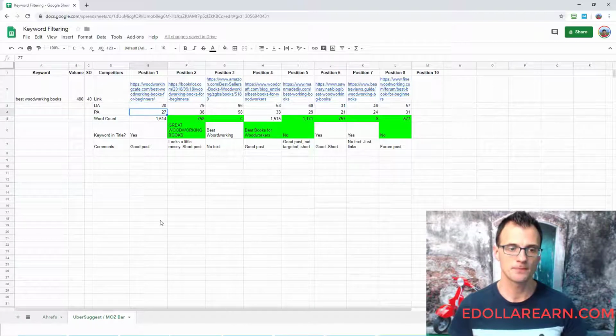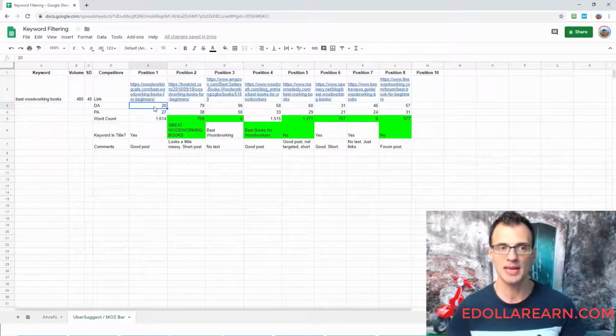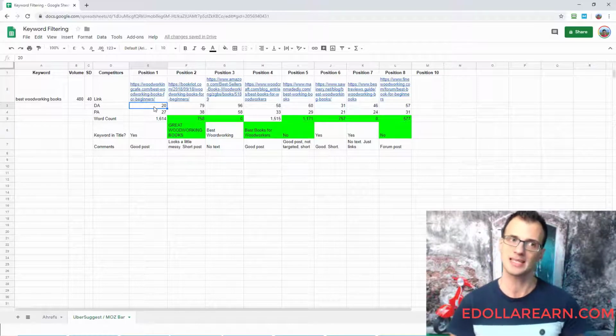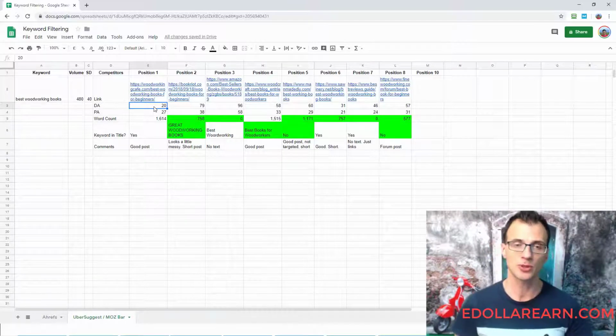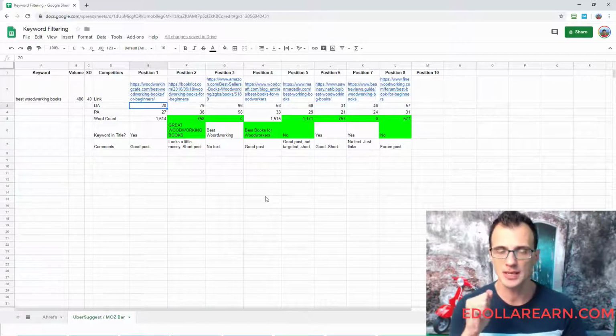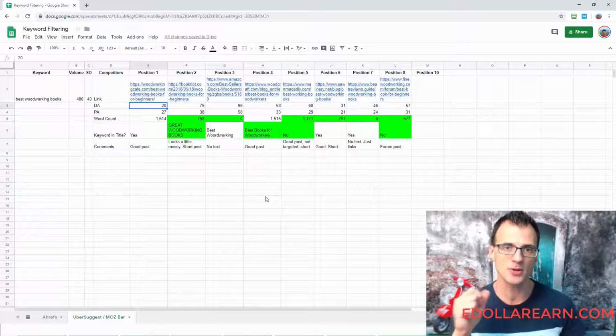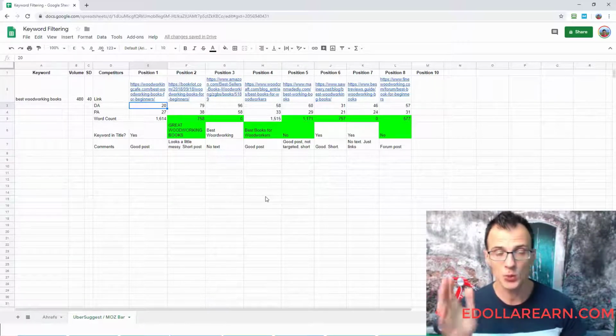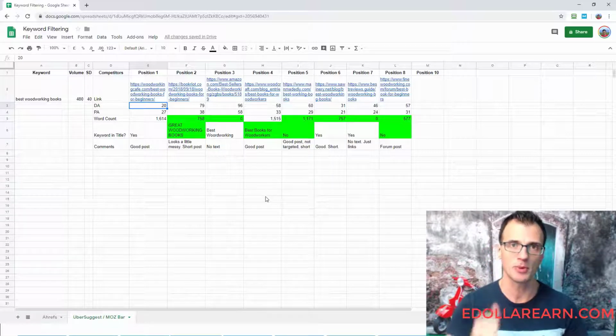But according to MozBar, its domain authority is 20. So you will notice those kinds of things, guys. This is not an exact science. We will never be able to crack Google code exactly. So if you do notice those things, that's unfortunately part of the game. You will be faced with that from time to time. But as long as you do things correctly, you will be right 60 to 70% of the time.